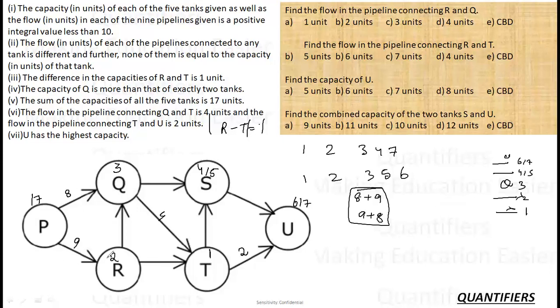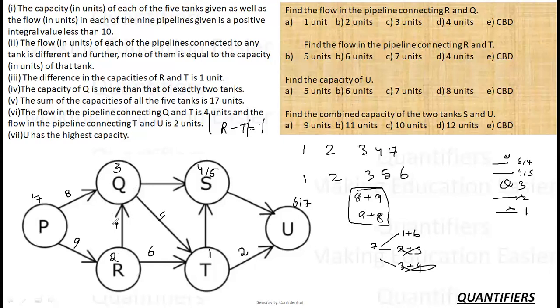Now 9, 2 is being contained here, so what is left is 7. How can 7 be made? 1 plus 6, 2 plus 5 is rejected, 3 plus 4. So these are the cases. Now 3 cannot be here, let's say 3 is here and 4 is here. 4 cannot be here, because 4 would come and then the pipes connected to Q would have equal capacity. So 3 and 4 is also not possible. So the only possibility left is 1 and 6. And 1 cannot come here. So 1 is here and 6 is here.